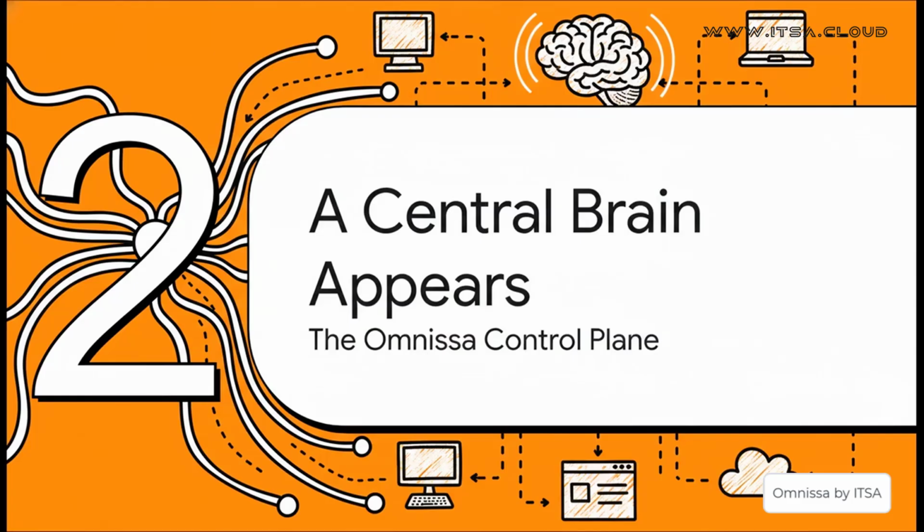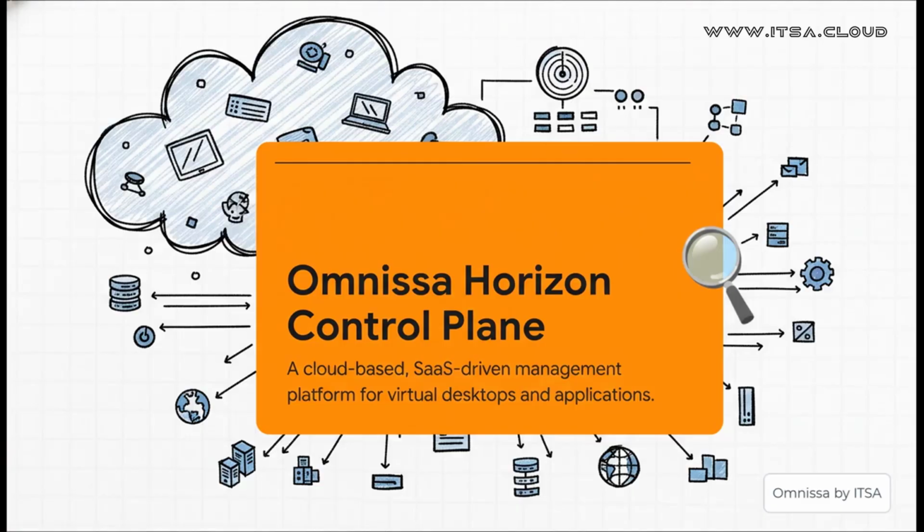A central brain appears. This is where we get to talk about the Omnissa Horizon Control Plane, which is designed to be the answer to all of that complexity. So what is this thing really? At its heart, the Horizon Control Plane is a cloud-based software-as-a-service platform. It's built from the ground up to do one thing really well: manage virtual desktops and apps no matter where they happen to be living.